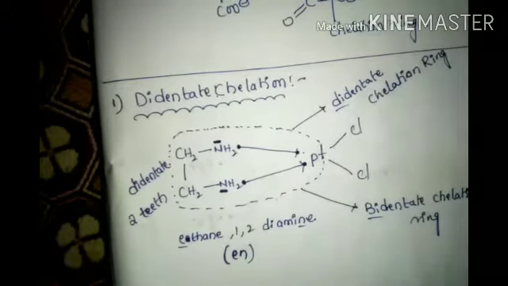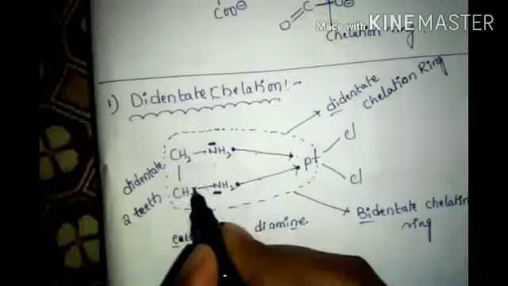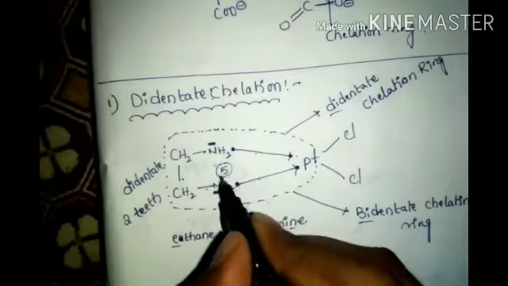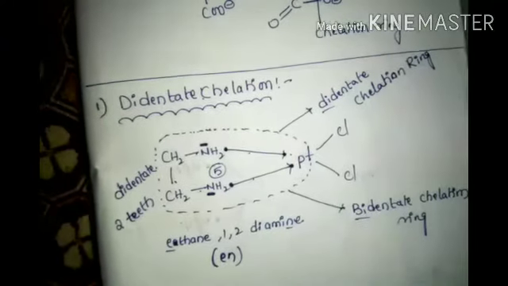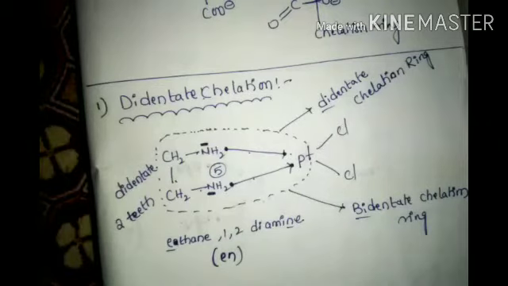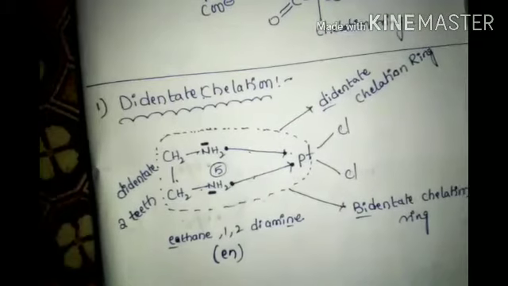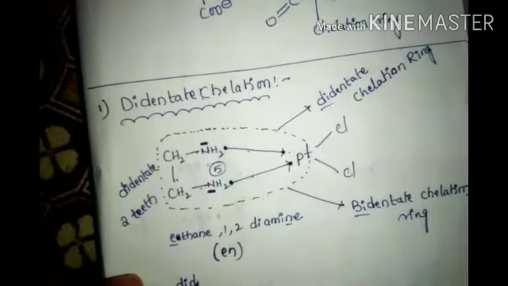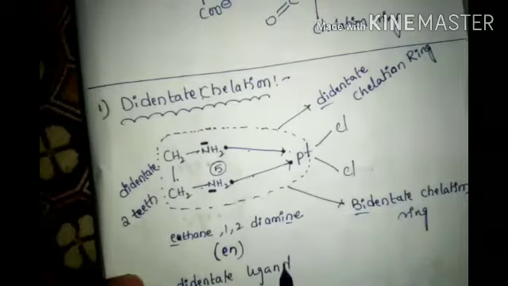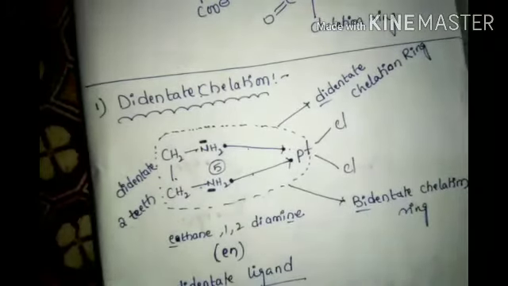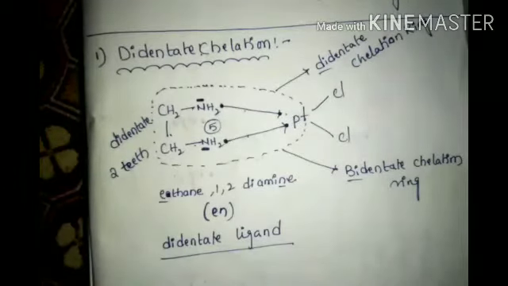Okay? How many bonds are there? 1, 2, 3, 4, 5. 5 bonds are there. In these 5, 2 coordination bonds, 3 covalent bonds. Didentate chelation ring. Okay? This is what? en. What is en? en is a didentate ligand. 2 teeth ligand. Simply 2 teeth ligand.